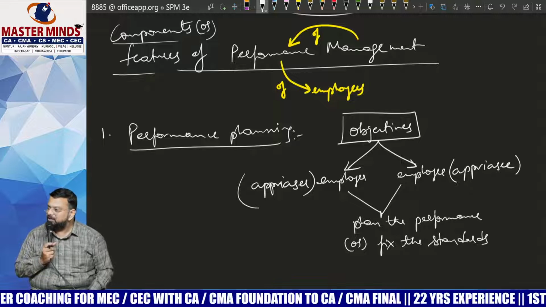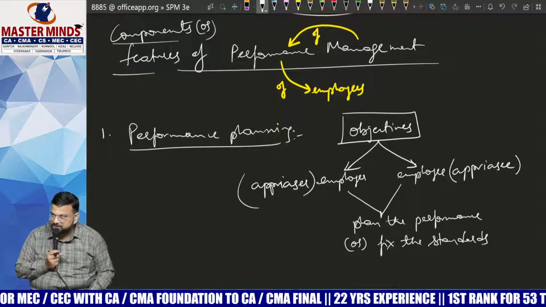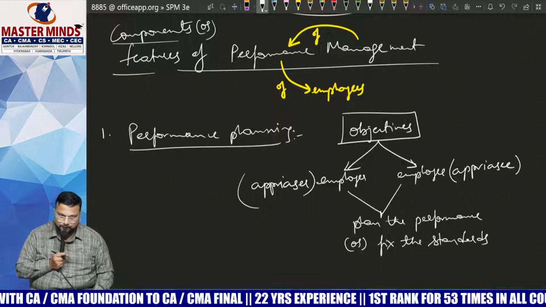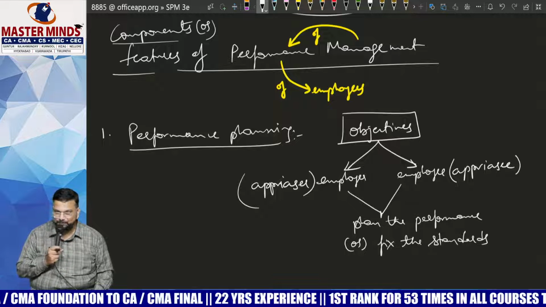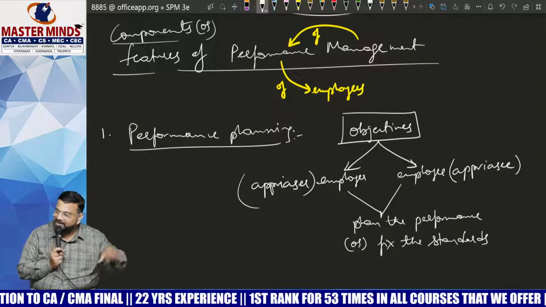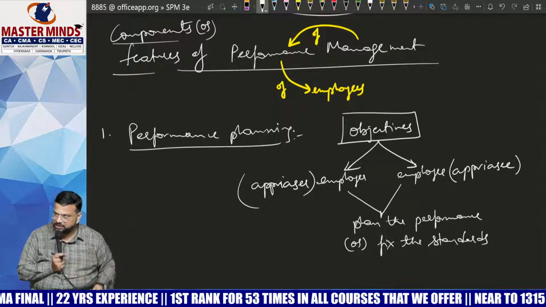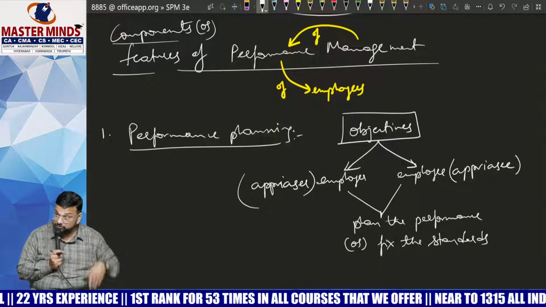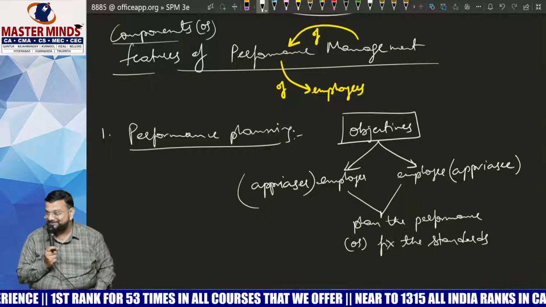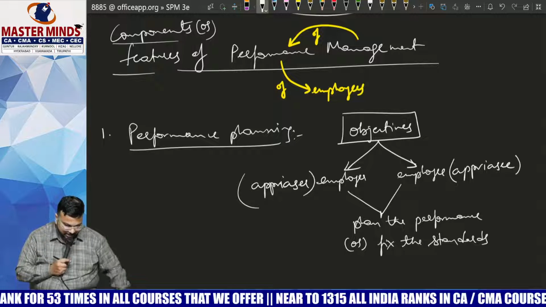Nothing but reviewer, reviewee. Who is going to review my performance? Employer. I'm an employee, right? For your kind information, I'm an employee in this organization, not the employer. Okay? And the directors are employers. We both sat together and fixed some standards. Now, from time to time, who is going to review? Employer. Whether this idiot is sticking to the standard or not. That is called performance planning. Am I clear, Nana? That is the first point.